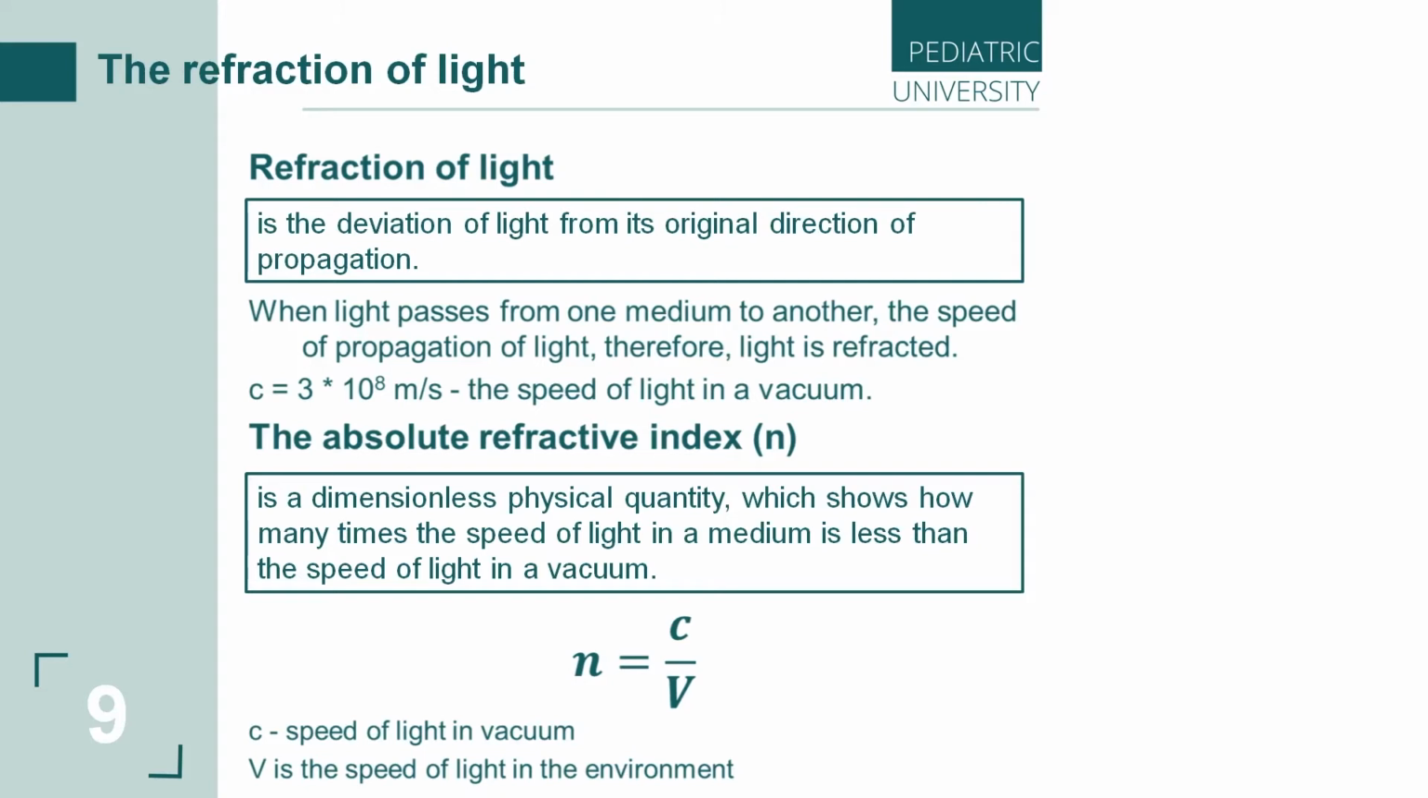When light passes from one medium to another medium, the velocity, or the speed of propagation of light, changes. Therefore, the light is refracted. Let me remind you, the speed of light in vacuum, I think you know this number, is 3 multiplied by 10 to the power 8 meters per second. This is the speed of light in a vacuum.